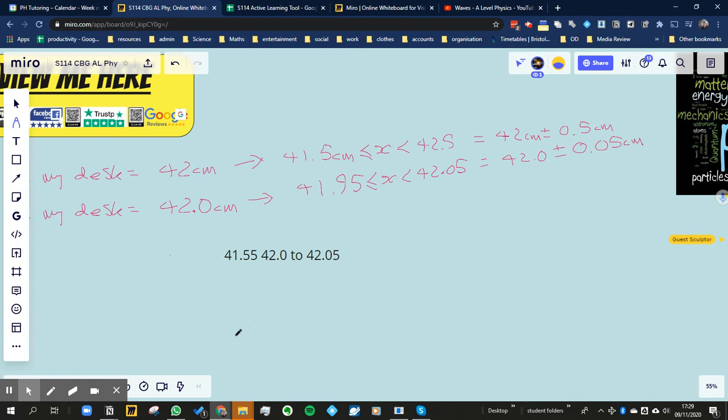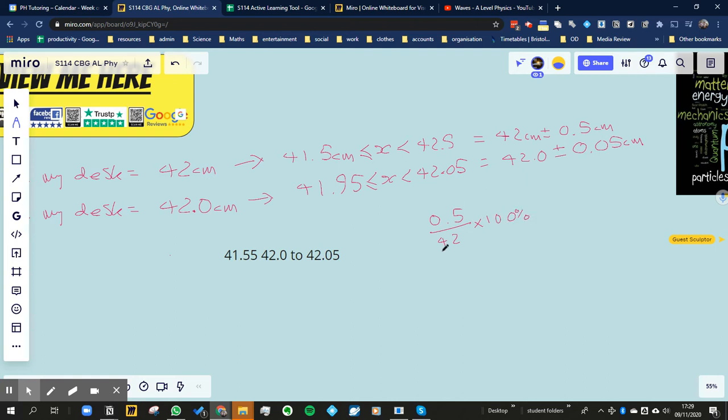Now the percentage uncertainty means what percentage of the value that I've given is the uncertainty. In other words, what percentage does this value take up? I work it out the way I would work out any other percentage: 0.5 divided by the 42, then times by 100%.